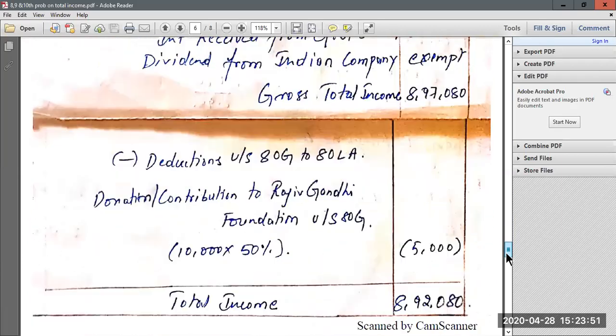So once you get gross total income, show deductions under section 80G to 80LA. Now again you have contribution or donation made to Rajiv Gandhi Foundation. Now only 50% of this will be eligible for claiming deduction under section 80G. So the 10,000 into 50% will be 5,000. So 5,000 you deduct from 8,97,080, you will get total income of the company as 8,92,080.